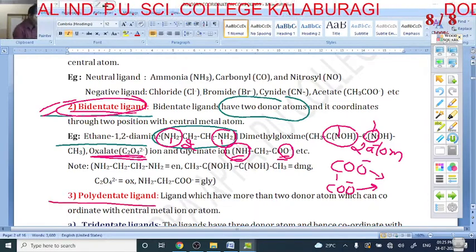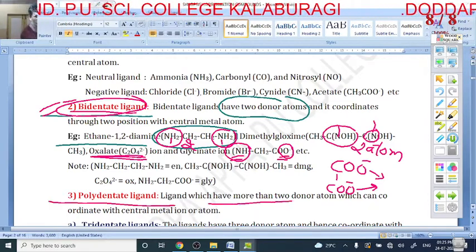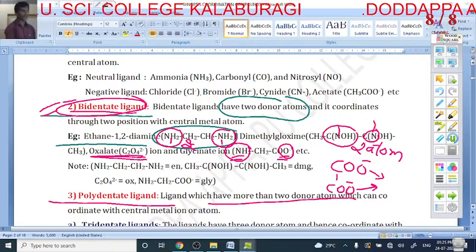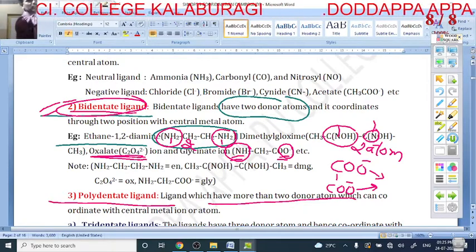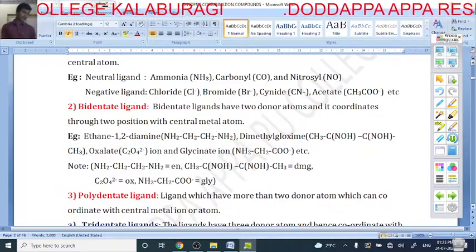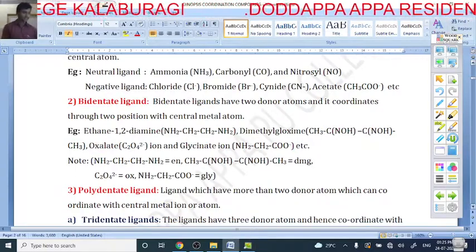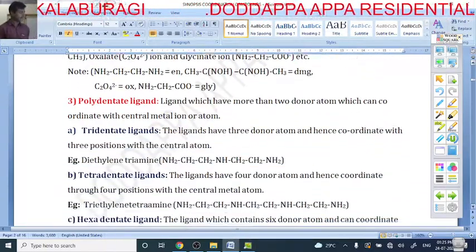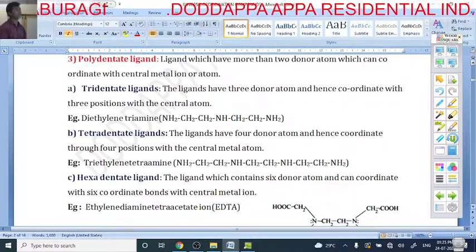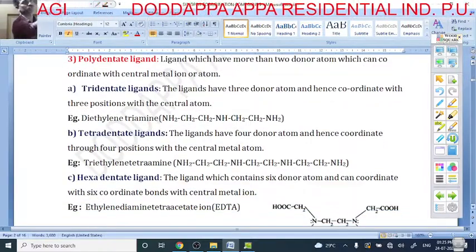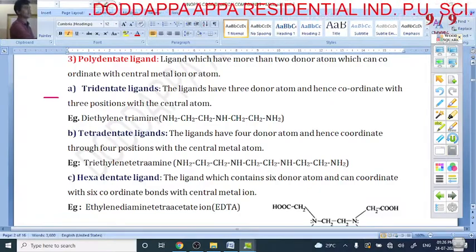And next is the polydentate ligand, which has more than 2 donor atoms. So it is called what? Polydentate ligand, my dear students. In this polydentate ligand, 3 types are there: tridentate, tetradentate, pentadentate, and what? Hexadentate. Yes, my dear students. Tridentate ligand.